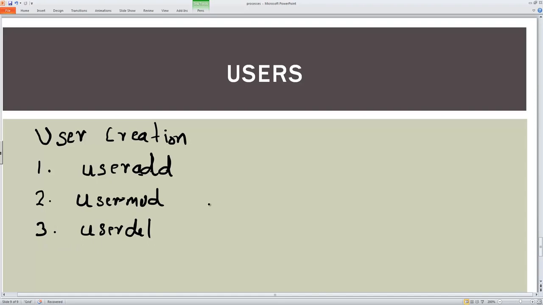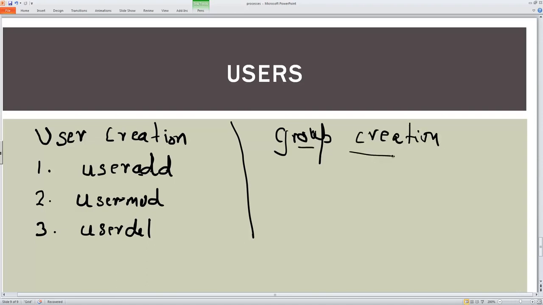But when we create users, there is one thing called groups as well. So we create the groups also, because a user will be a part of a group so that they are organized. We can map these users to either an existing group or create a new group for them.